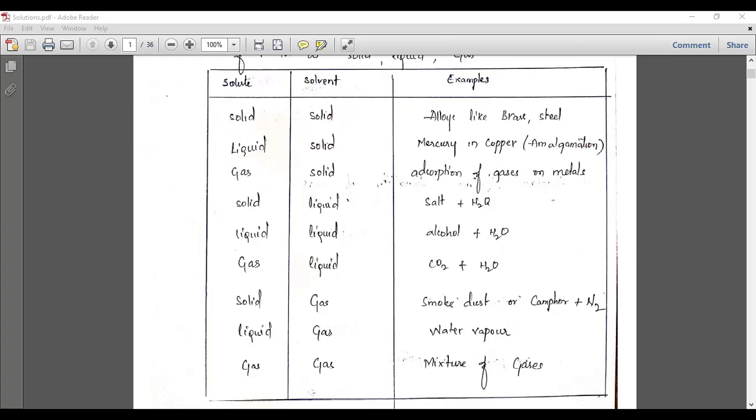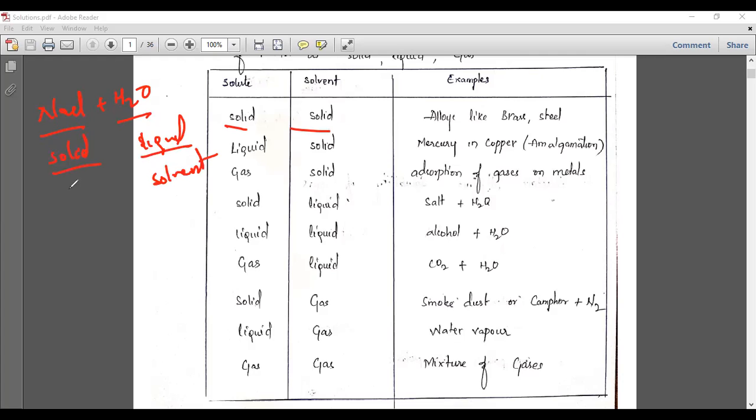So you can easily understand this. First we will take the solid as a solvent. These three are the solvents including the solids, and the solute which is solid, liquid and gas. Let us see the first case, a solid dissolved in a liquid. If you take sodium chloride, NaCl, plus water, the NaCl is a solid and the water is a liquid. Here the liquid is the solvent.